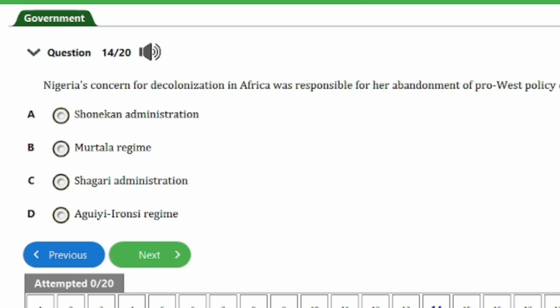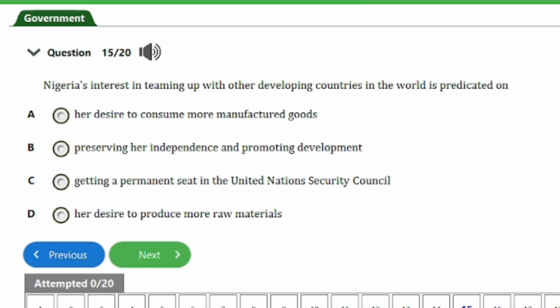And here is the next question, question number 15. It says, Nigeria's interest in teaming up with other developing countries in the world is predicated on A. her desire to consume more manufactured goods, B. preserving her independence and promoting development, C. getting a permanent seat in the United Nations Security Council, D. her desire to produce more raw materials.